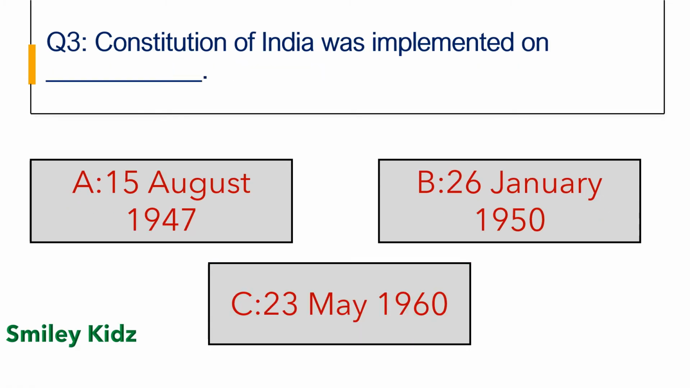Question number 3. Constitution of India was implemented on dash. Option A 15th August 1947, Option B 26 January 1950, Option C 23 May 1960.